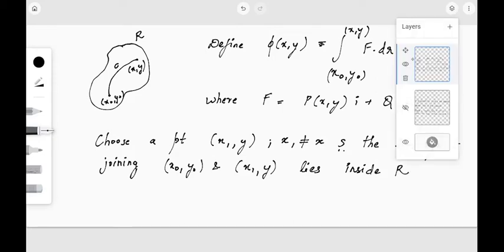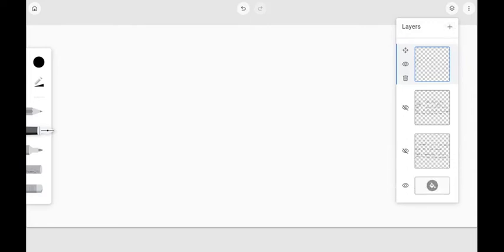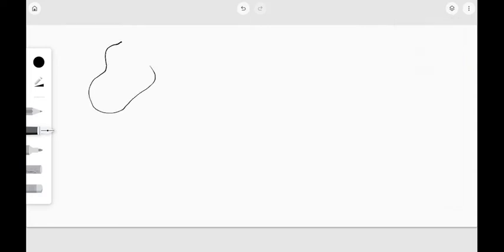So let us just draw a figure which will make the idea a bit clearer. This is the region that we had considered before, and our point is chosen in such a manner that the line segment joining these points lies inside R itself. So this is our (x0, y0), and this is the point (x1, y), and this was our point (x, y). We have to choose this point in such a manner that the line segment joining (x1, y) and (x, y) lies inside R itself.